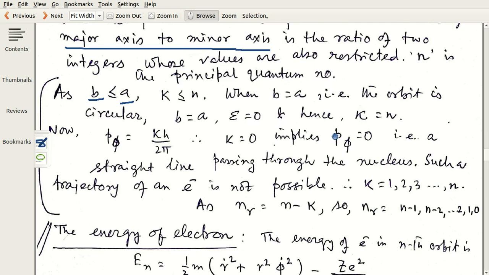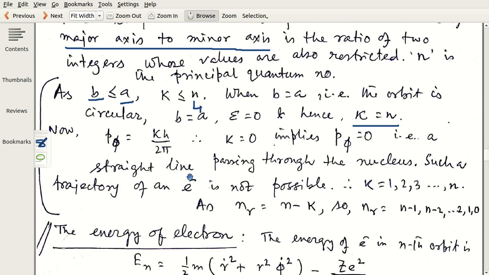And as k is less than n and k is an integer, let us assume n equals 4. So what are the possible values of k? It is allowed that k equals n, so it can be 4 or less than n, and integer, that means 3, 2, 1 and 0. So for n equal to 4, k equals 0, 1, 2, 3, 4.